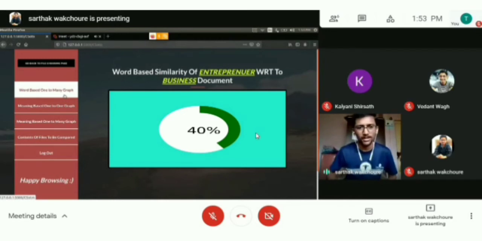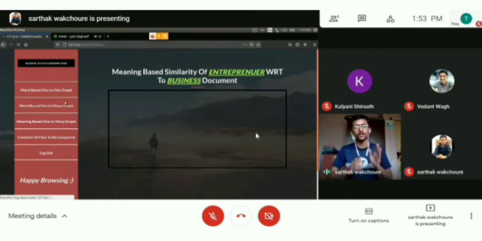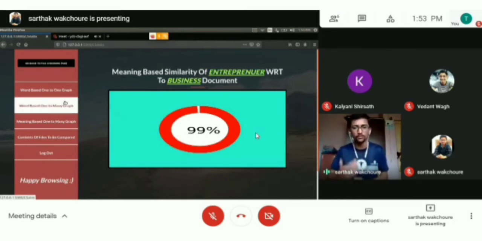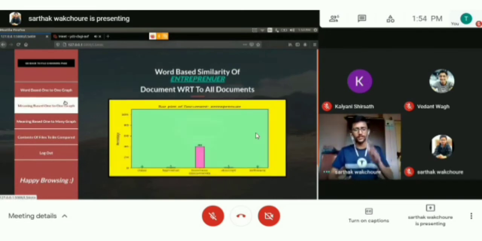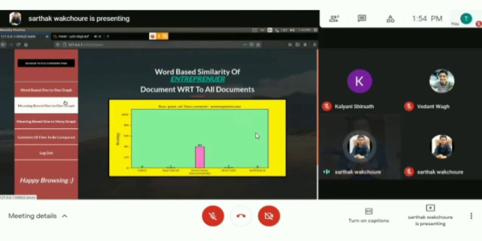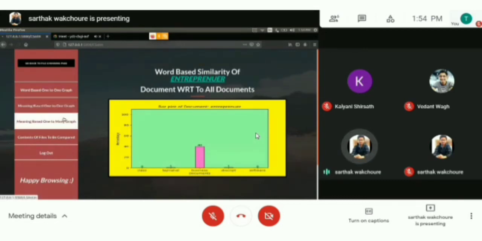Next is the similarity percentage between the two documents on the basis of meaning. On the basis of meaning, both documents score 99%. Next, we have provided the user with two more categories, where he can view his document score with respect to all other documents. Here is the document score of his document with respect to all the documents on the basis of words. Next is the similarity percentage on the basis of meaning.